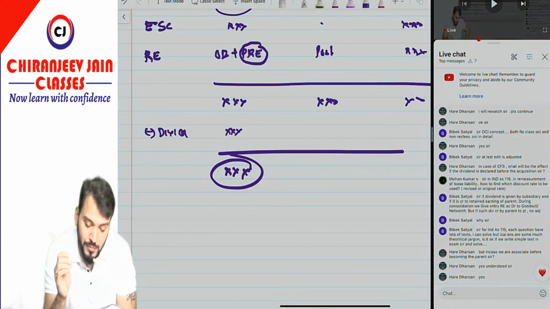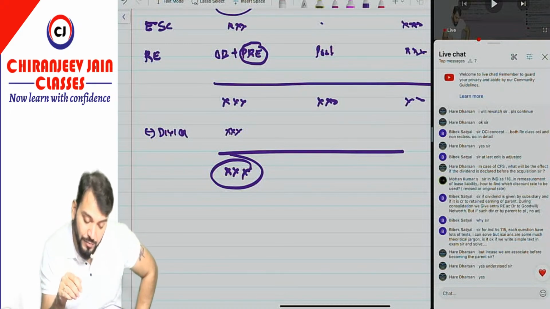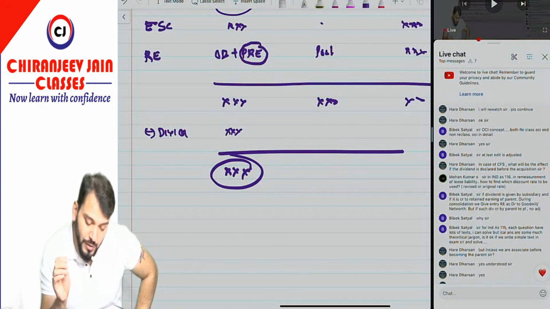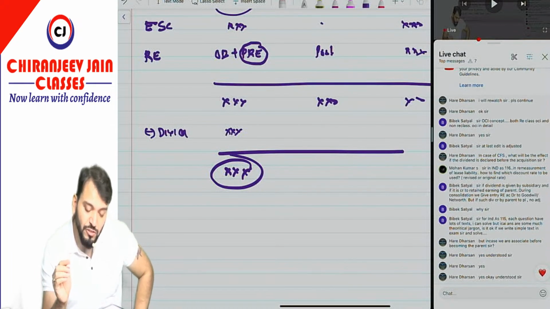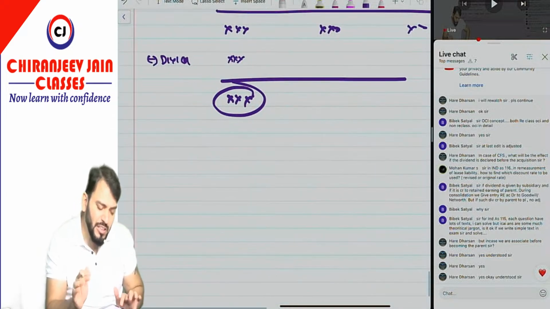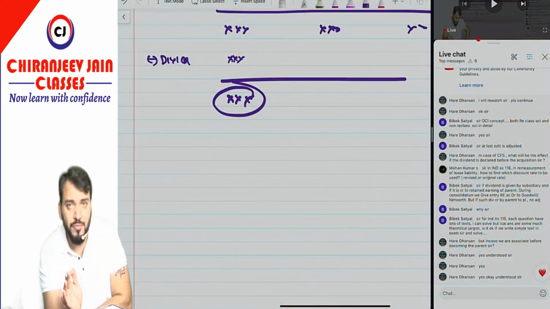Then Mohan Kumar asks: sir, in Ind AS 116, in remeasurement of lease liability, how to find which discount rate to be used, revised or original rate. See, in this you need to do a little memorization.